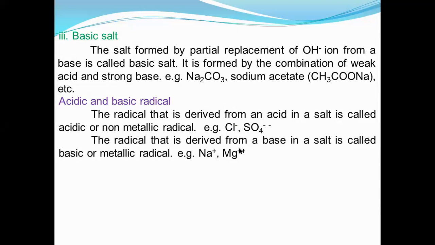SO4 minus is from sulfuric acid, so SO4 minus is an acidic radical. In the same way, sodium is derived from sodium hydroxide, so sodium is a basic radical. Mg is derived from Mg(OH)2, a base, so Mg is a basic radical. A basic radical is called a metallic radical, obviously because it contains metals. Chlorine, sulfate, and oxygen are all non-metals, so those are nonmetallic radicals.